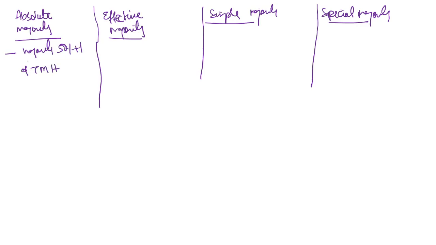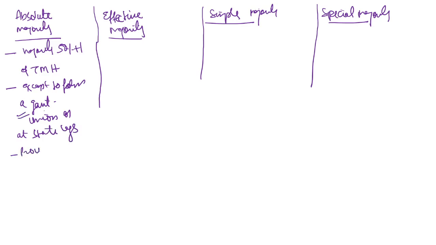This majority in the Indian context is not used anywhere except to form a government, whether at the union or at the state legislature, that is, proving a majority in the house. Other than this, the absolute majority has not been used anywhere in the Indian political context, nor by the Constitution.